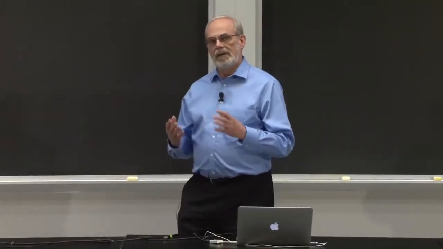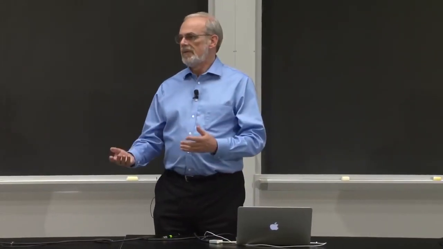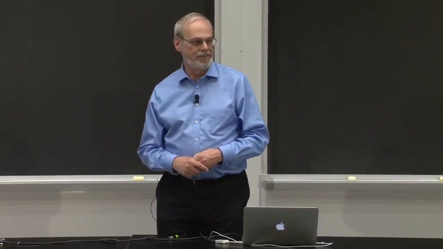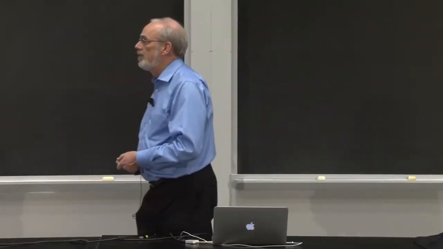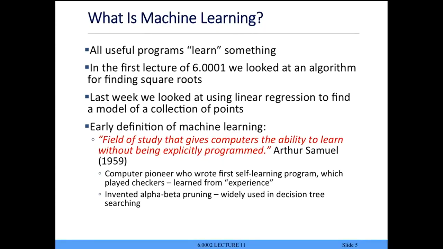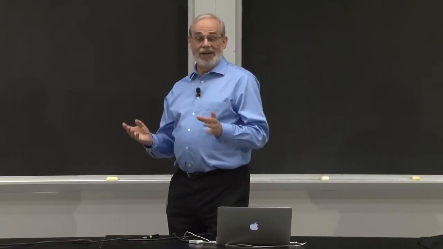We'd like to have a program that can learn from experience something that it can then use to deduce new facts. Now, it's been a problem in AI for a very long time, and I love this quote. It's from a gentleman named Art Samuel. 1959 is the quote, in which he says, his definition of machine learning is the field of study that gives computers the ability to learn without being explicitly programmed. And I think many people would argue he wrote the first such program. It learned from experience. In his case, it played checkers.